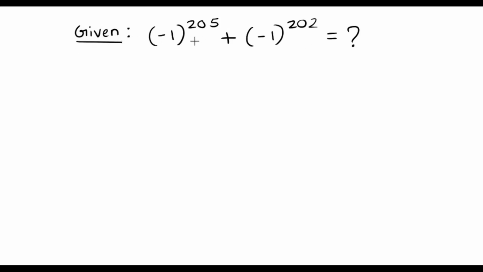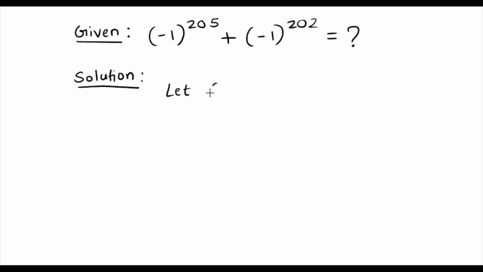Let's solve one of the important questions asked in the previous year Olympiad exam. So here the given question is (-1)^205 + (-1)^202. We need to find the solution to this problem.